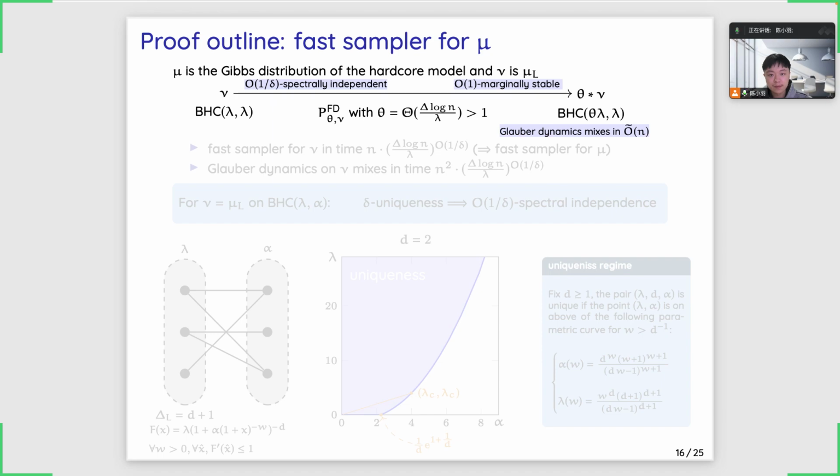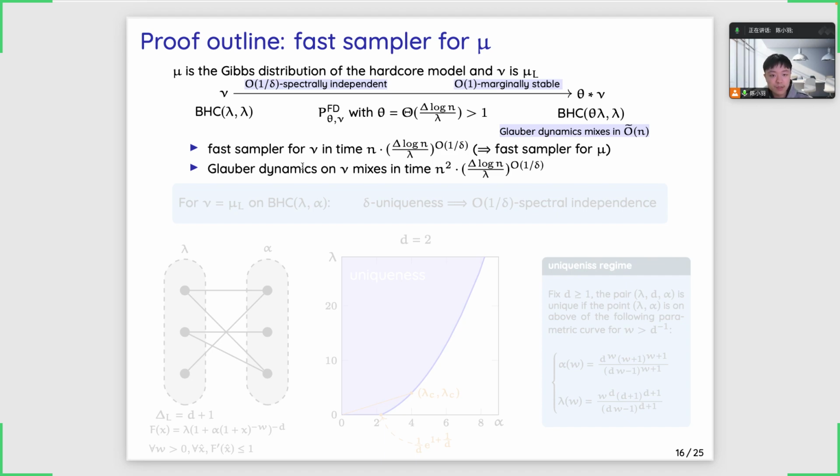To get a fast sampler on the distribution nu, we only need to verify the three requirements. This would give, we set the parameter theta to be of order delta log n over lambda, which is greater than 1. So now if we are able to verify all these three requirements, then this would give us a fast sampler for the distribution nu. Also, we have the Glauber dynamics on the distribution nu to be rapidly mixing.